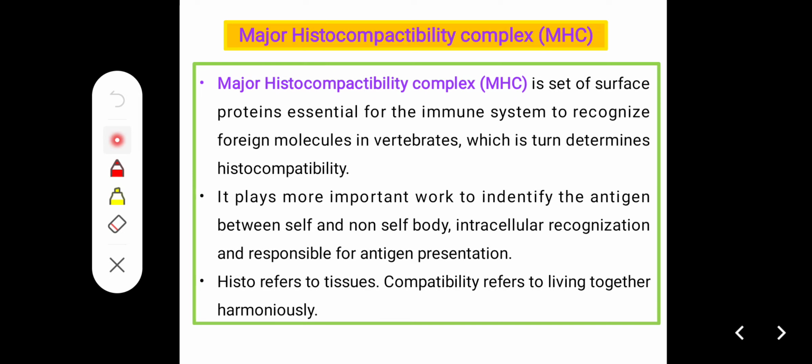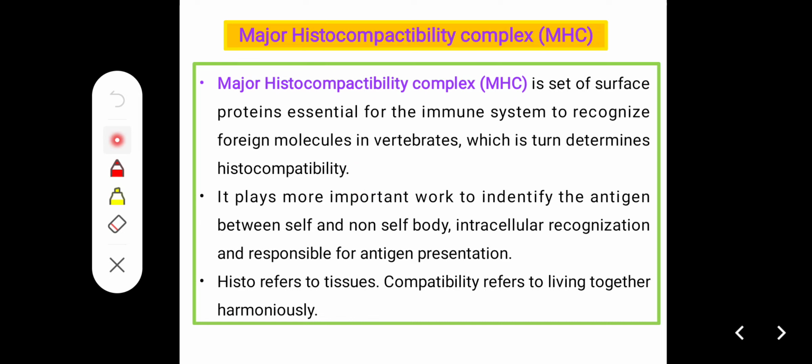Next, a small point: we will learn about the major histocompatibility complex, MHC. It is a set of surface proteins essential for the immune system to recognize foreign molecules in vertebrates, which in turn determines histocompatibility.